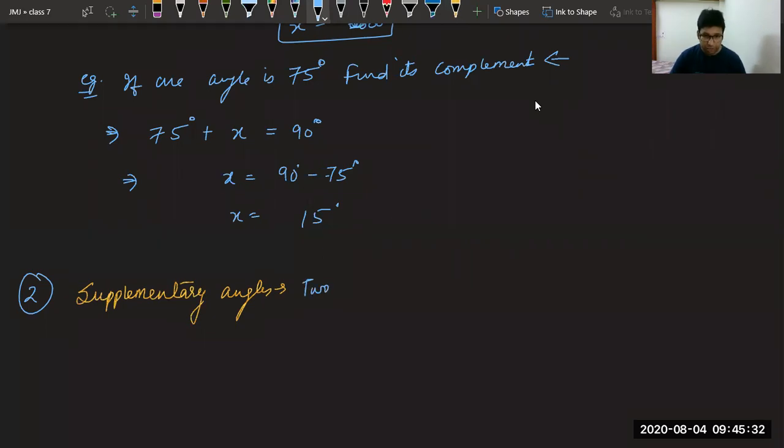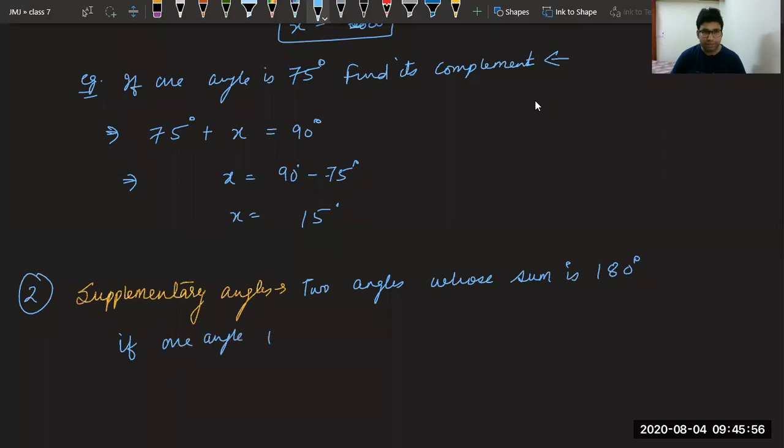Two angles are said to be supplementary. But I told you, complementary angles are those angles whose sum is 90 degree. So supplementary angles are those angles whose sum is 180 degree.